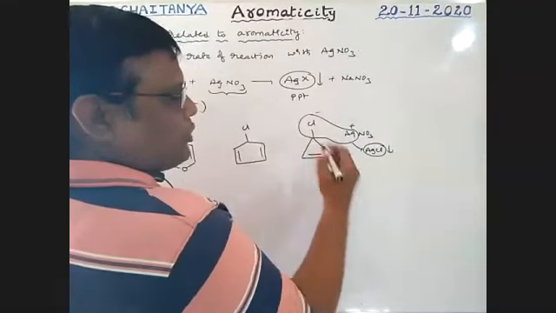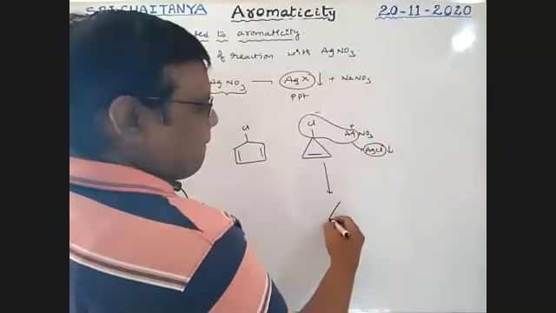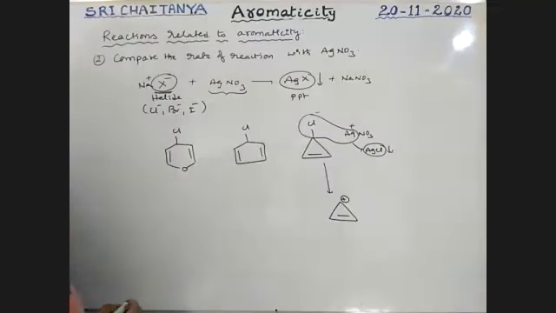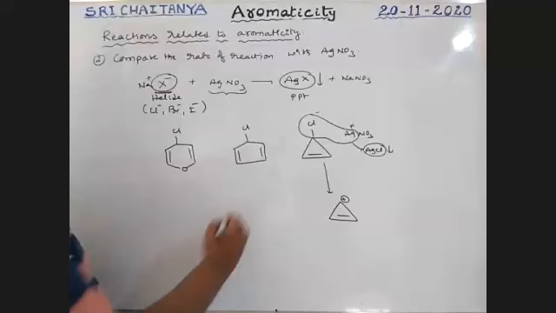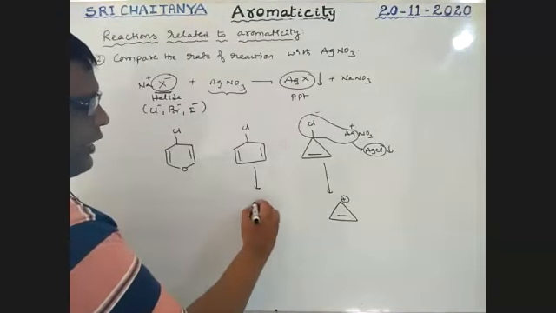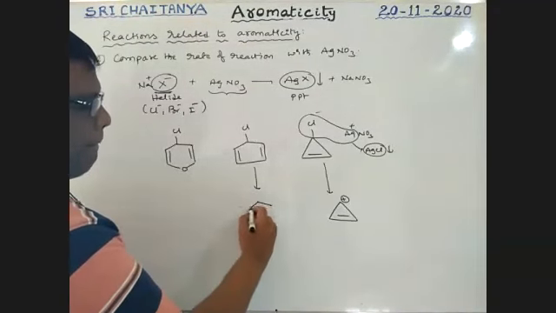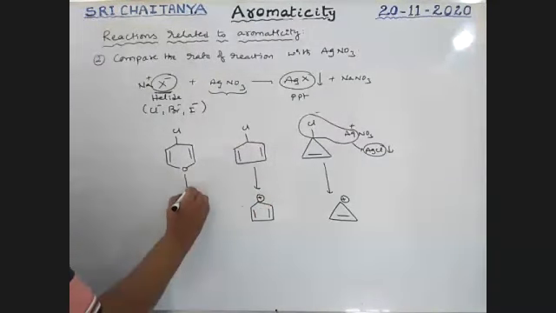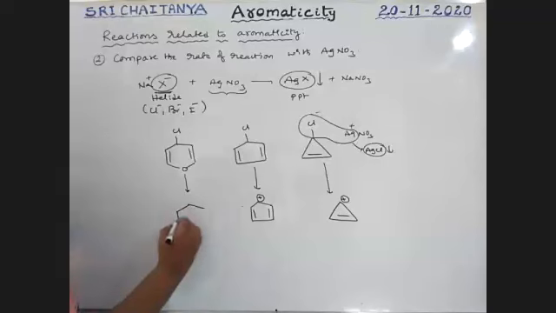Now this becomes a positively charged ion. Like that, here it becomes a positively charged ion. Like here, this becomes a positively charged ion.